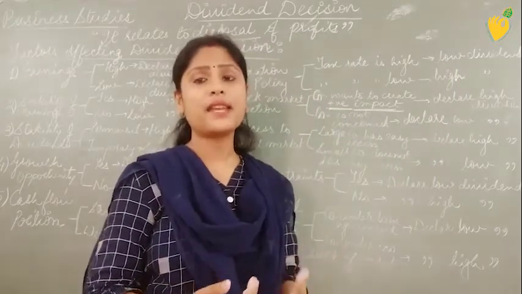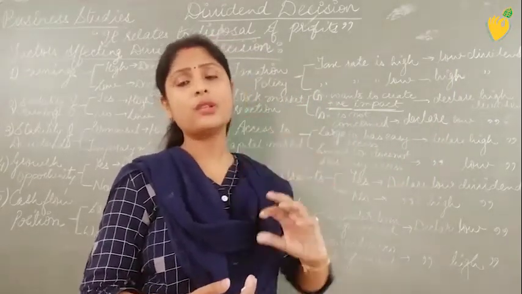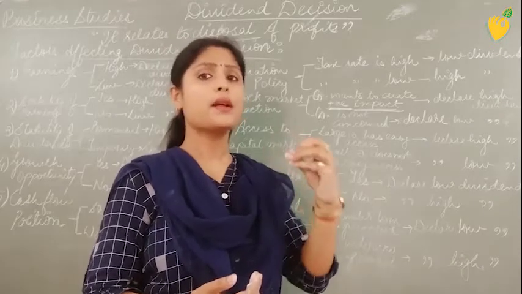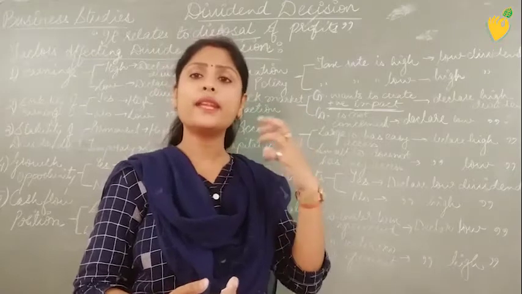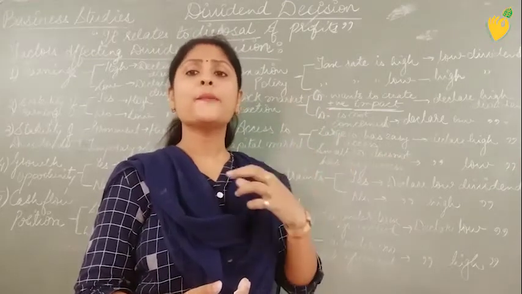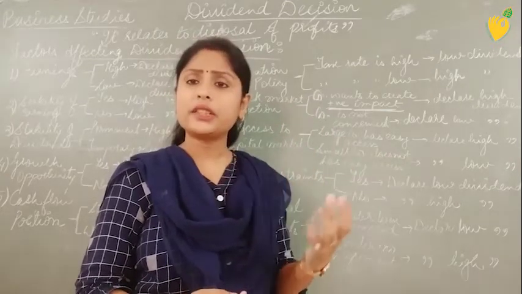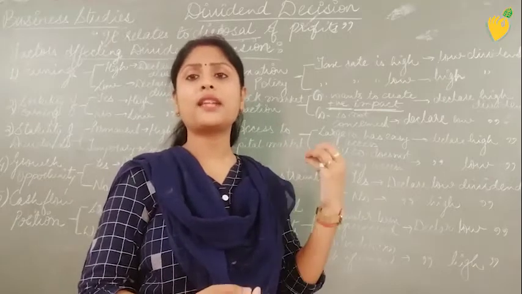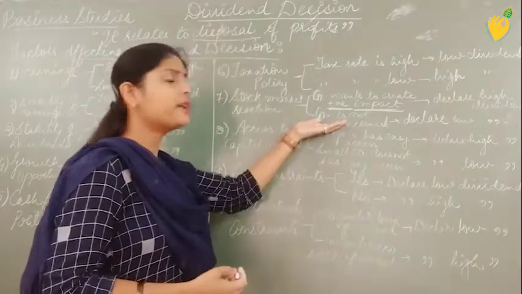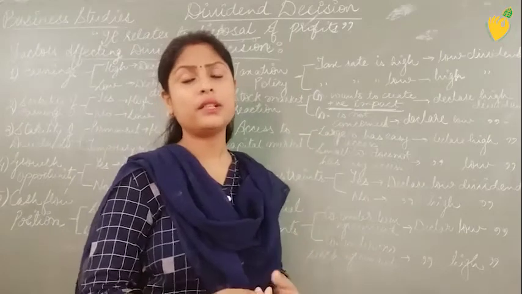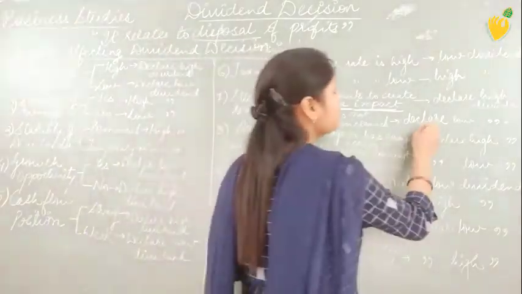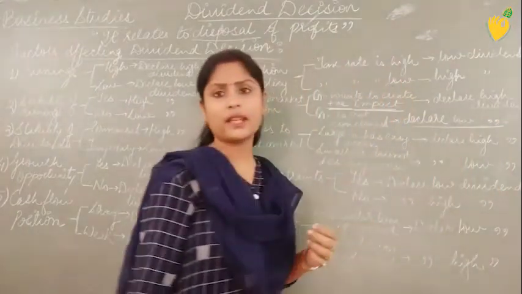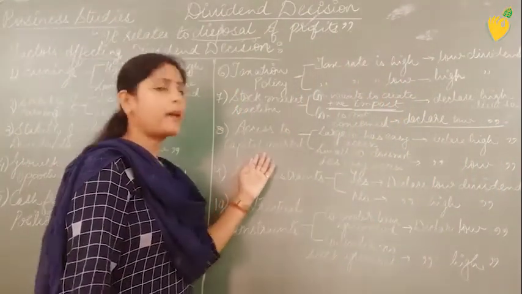So the company tries to declare a higher dividend so that the impact will go that the company is in a very nice and sound condition and is able to provide maximum dividends, and every shareholder or outside investor will be attracted to invest their savings in that particular company. On the contrary, if a company is not really concerned about creating that positive impact, the company will declare low dividends in that case.